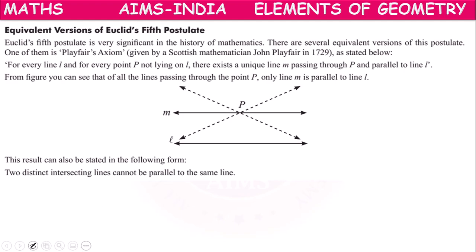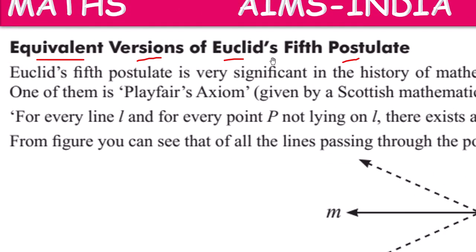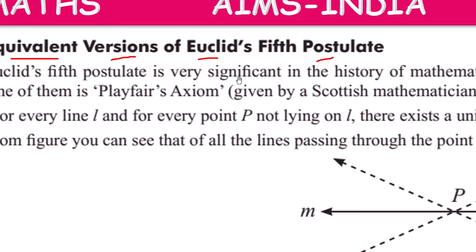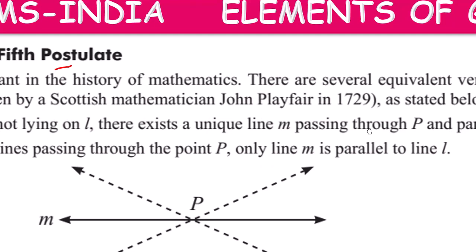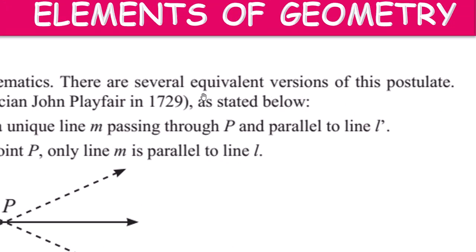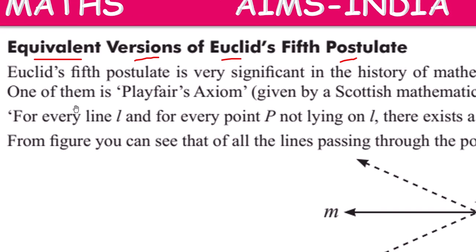So, okay, children. Next, equivalent versions of Euclid's fifth postulate. Euclid's fifth postulate is a very significant, very important postulate in the history of mathematics. There are several equivalent versions of this postulate. One of them is Playfair's axiom.